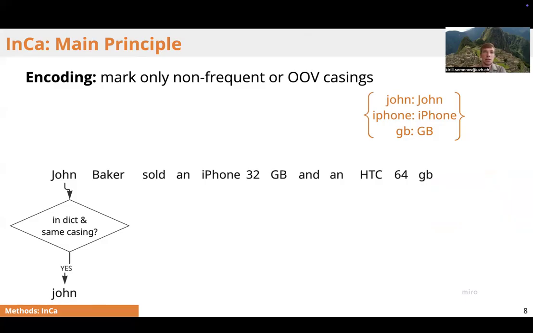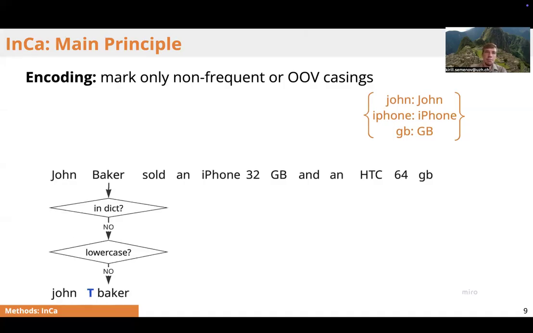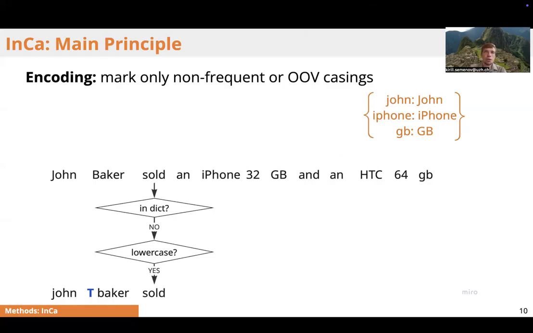So, for example, we start with the word John. It is title cased, but it is in the dictionary as well, so we just lowercase it without losing any information because it is the most frequent casing. The next word, Baker, is not in the dictionary and is not lowercased, and therefore we prepend it with an explicit title-cased flag. The third word, sold, is not in the dictionary, but it is lowercase, so we leave it as is.